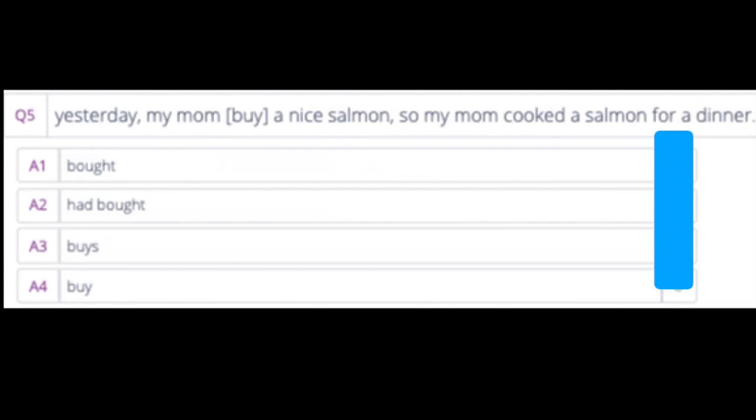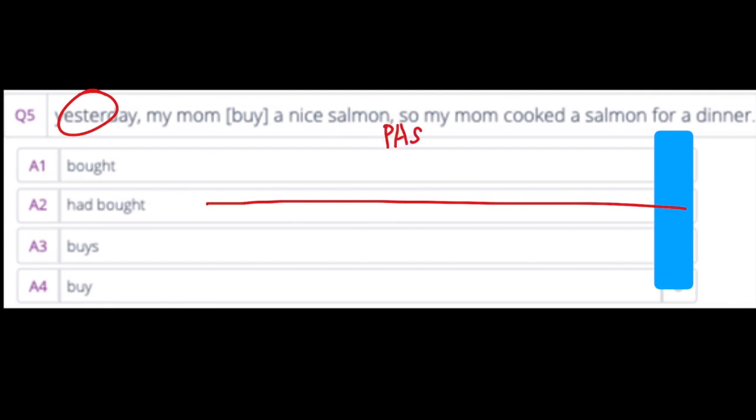Number 5. Yesterday, my mom bought a nice salmon. So my mom cooked a salmon for dinner. So yesterday, they're talking about the past, right? Easy. So my mom cook a salmon for dinner.